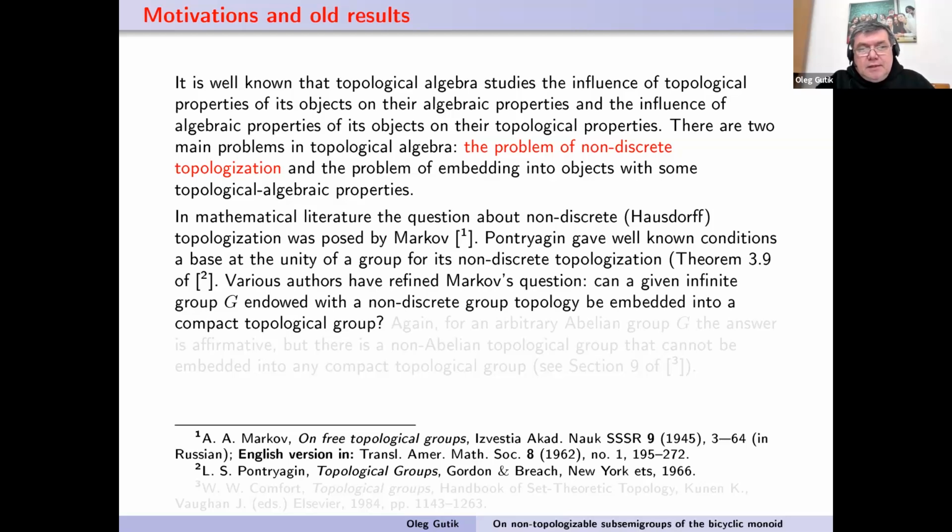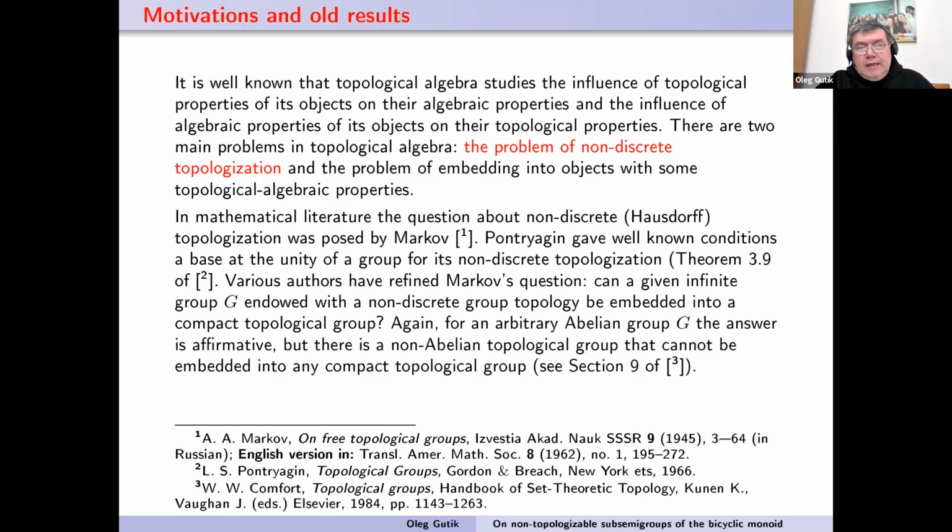Can a given infinite group G endowed with a non-discrete group topology be embedded into a compact topological group? For an arbitrary abelian group G, the answer is affirmative, but there is a non-abelian topological group that cannot be embedded in any compact topological group.